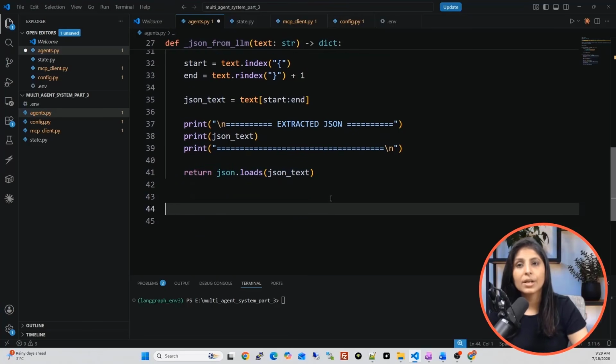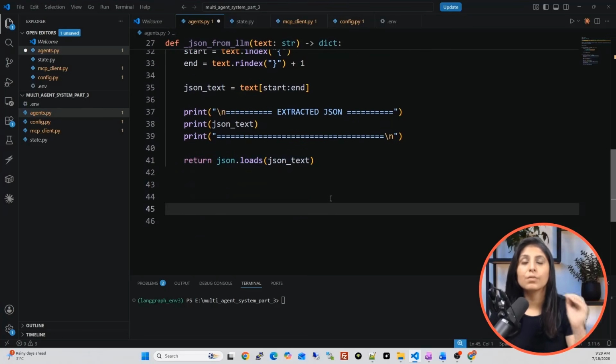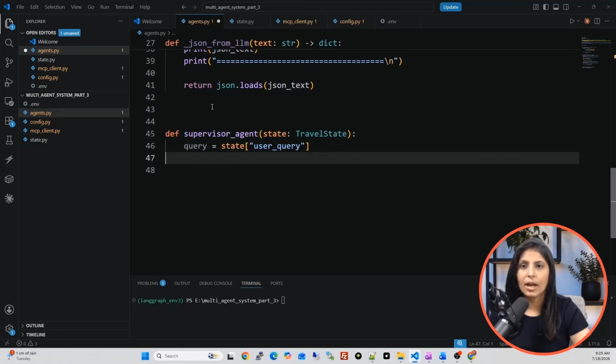Now let's create the supervisor agent, because the first agent will be the supervisor agent, and it will decide as per the user's query what agents are needed for a particular user request. So I have created one function with the name supervisor agent, and that agent uses the state as an input.